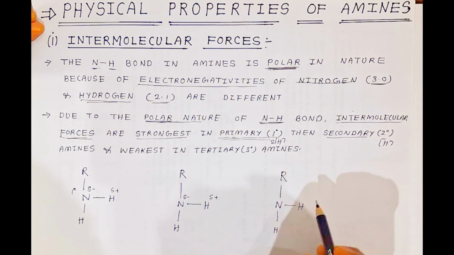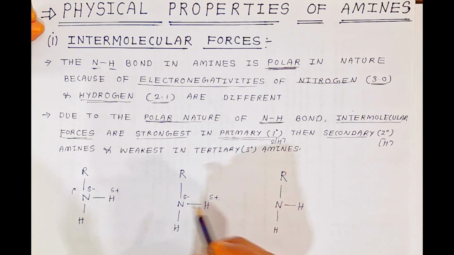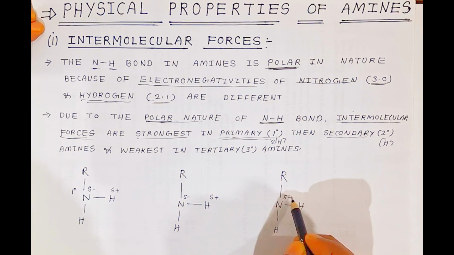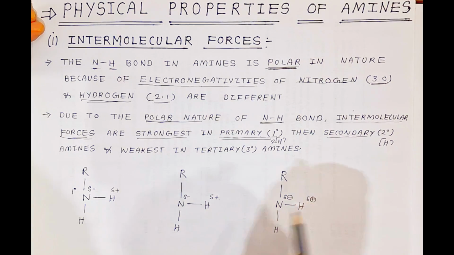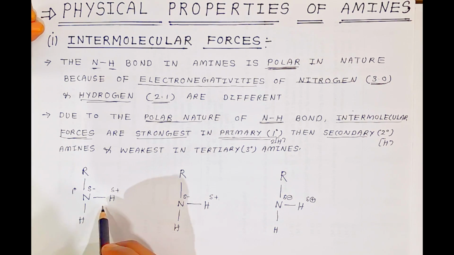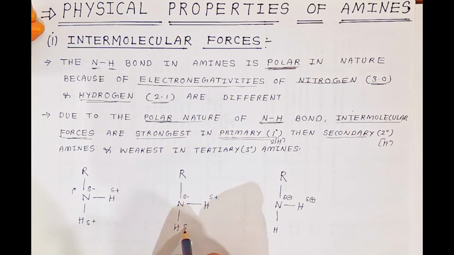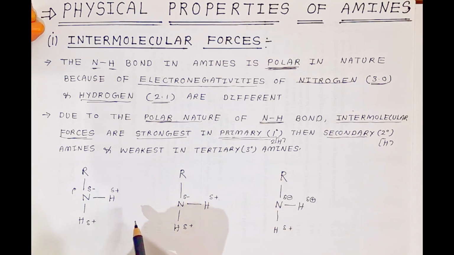The same thing is happening here also. This nitrogen will have a delta negative charge, and this hydrogen will have a delta positive charge. The same way this hydrogen will also have a delta positive charge. Now what happens? There is hydrogen bonding. This is the first molecule, first amine, second amine, third amine, and therefore you can say there are an infinite number of amines.